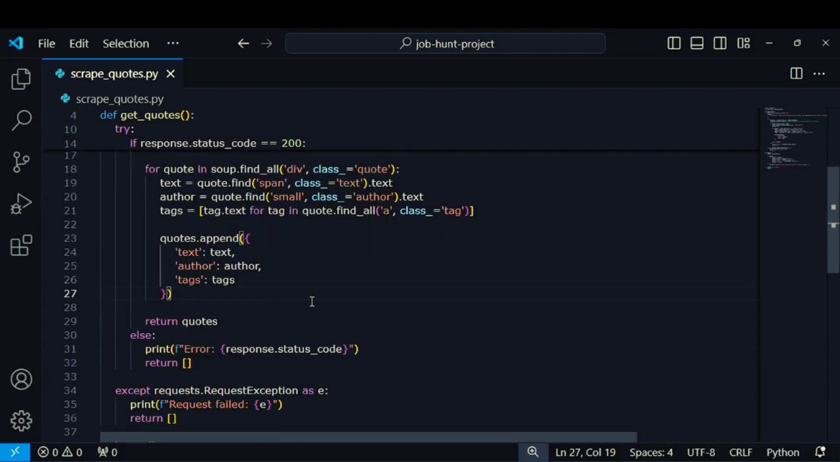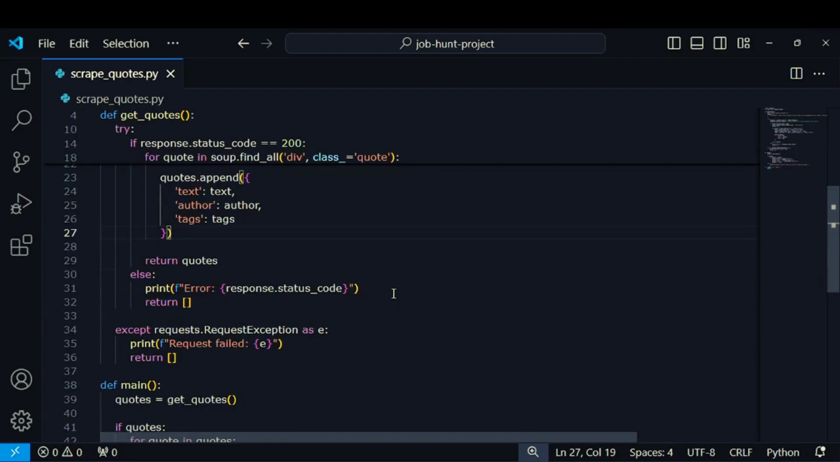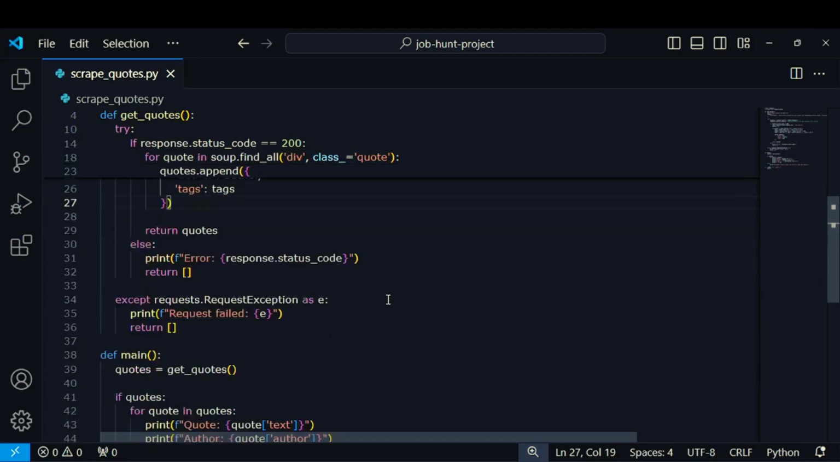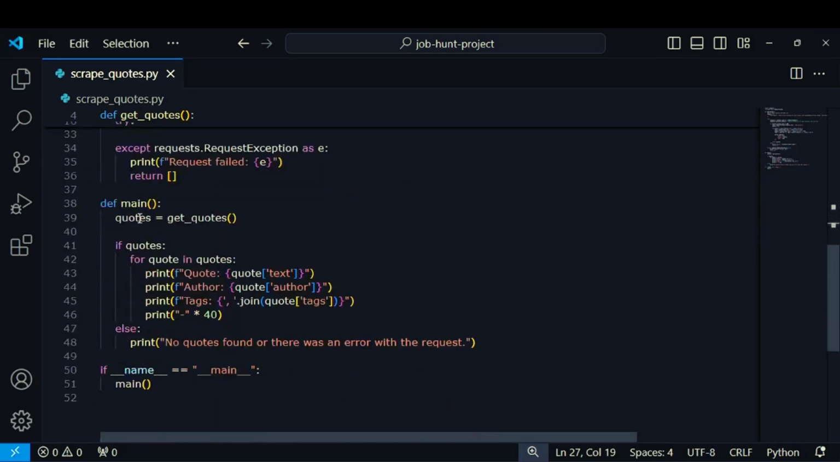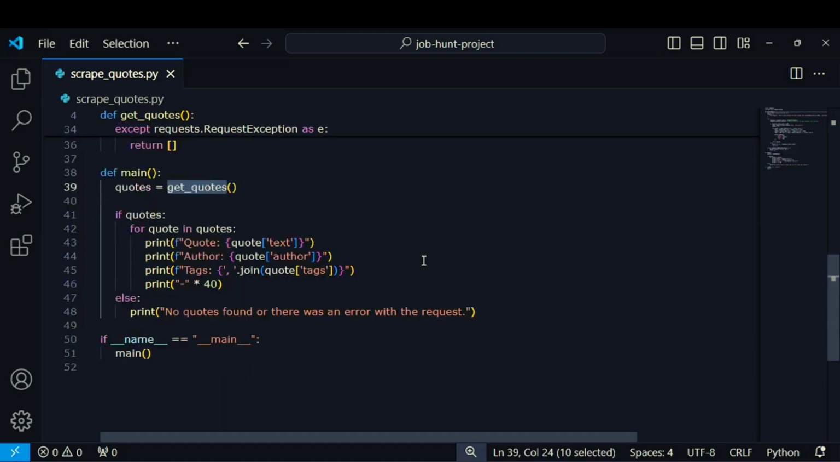In case our request encounters any issues, like network problems or the site being down, we catch the exception and print an error message. This helps us understand what went wrong without crashing our program. This is our main function, which acts as the entry point of our script. It calls get_quotes to fetch the quotes, and if there are any, it prints them out in a nice format. If no quotes are found or an error occurred, it lets us know. It's like the host of our show, presenting all the cool quotes we've gathered.